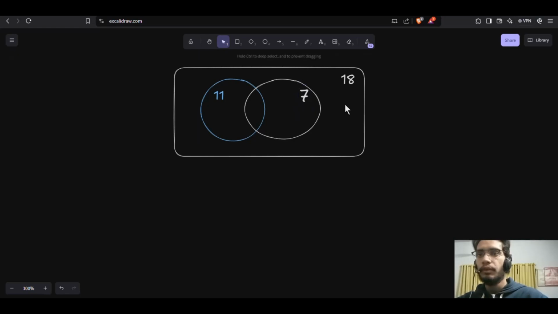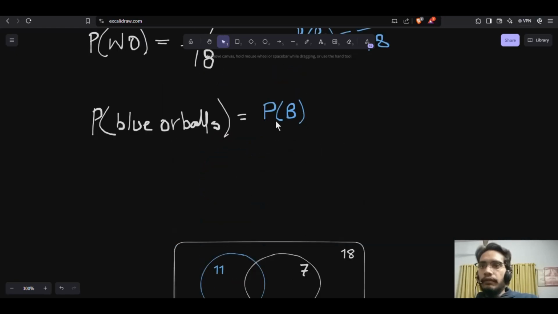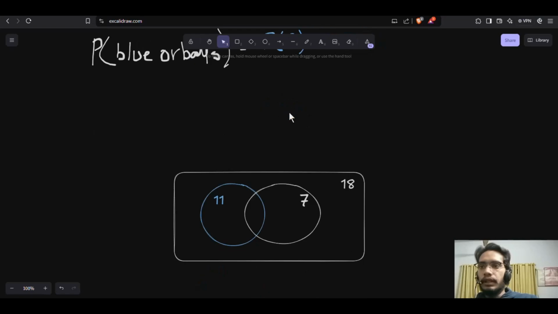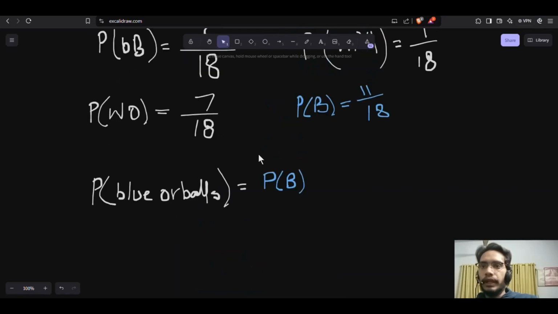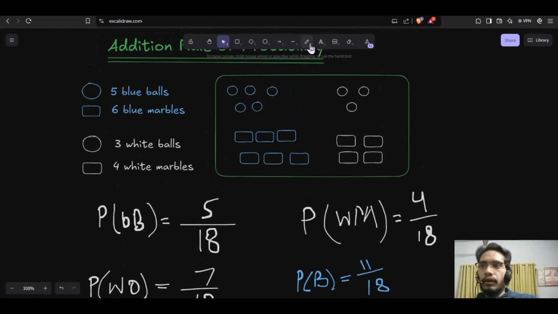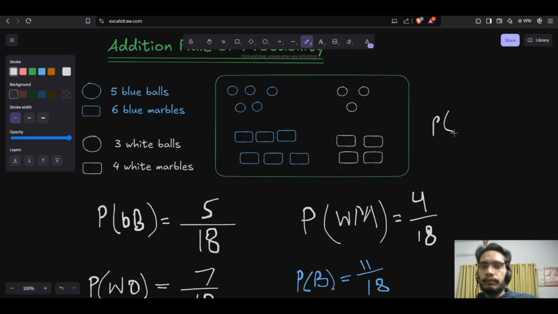Now we have 7 white objects and 11 blue objects. I want to know the probability of either a blue object or a ball. So I have this probability of B, and I have to find out the probability of getting a ball. How much would be the probability of getting a ball, no matter whether it is blue or white?